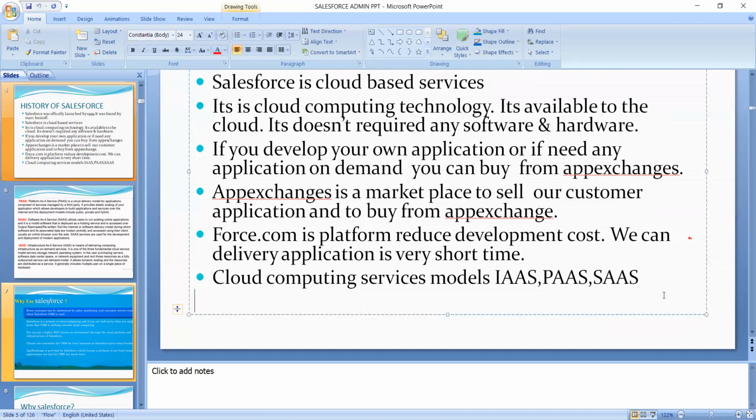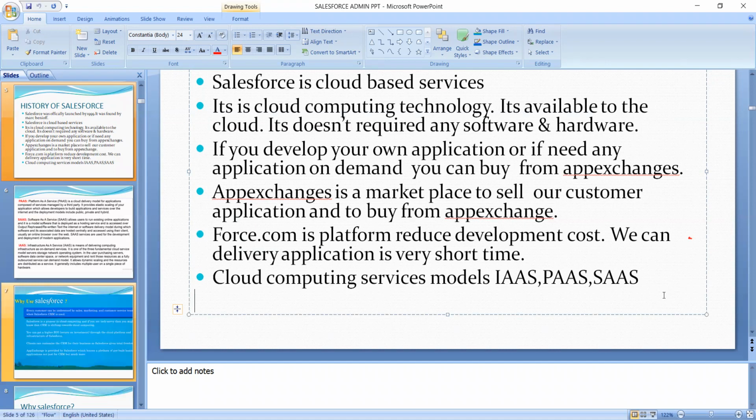And here you can see that force.com is the platform that reduces platform cost. We can deliver applications in a very short time. Here force.com reduces development cost. In force.com also we are developing the application, but compared to others, it will be less cost only. That's the thing, we can deliver the applications in a very short time.